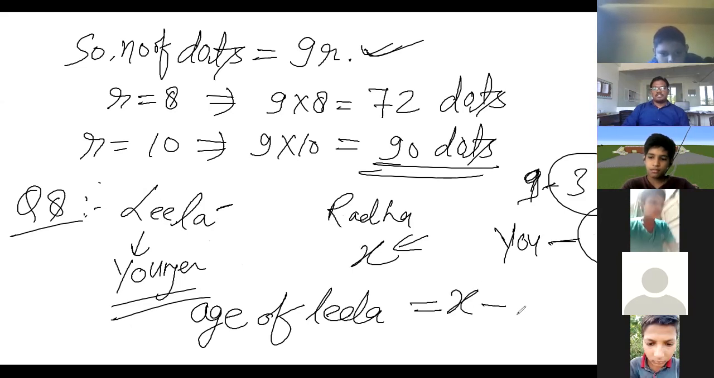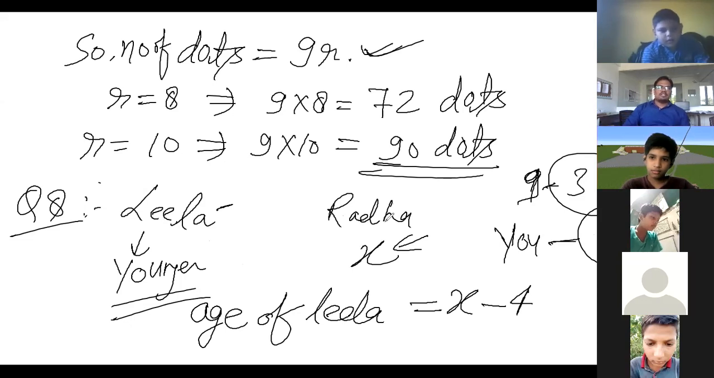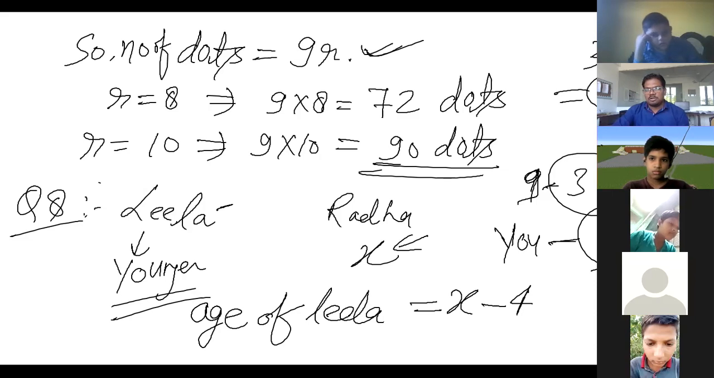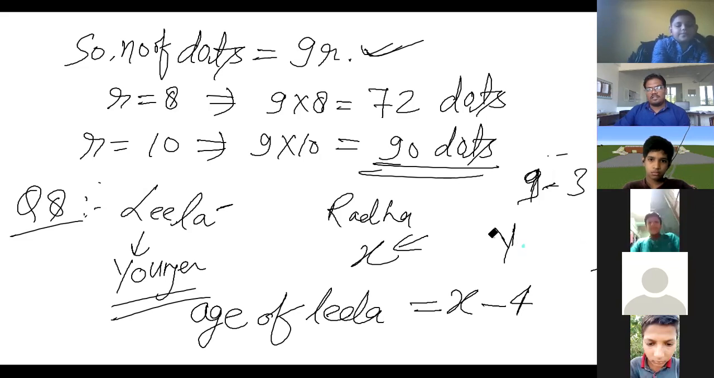Very easy, beta. X minus 4. Because Leela is the younger sister of Radha. Very easy. Leela has 4 years less than the age of Radha. Suppose you are younger than me, that means you are 20 years less than me. Look at there, 30 minus 10. आप मुझसे 20 साल छोटे हो कि नहीं छोटे? क्यों बेटा? Are you getting me?